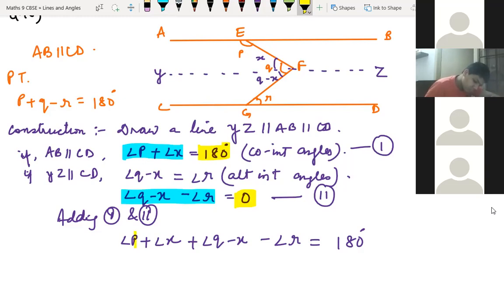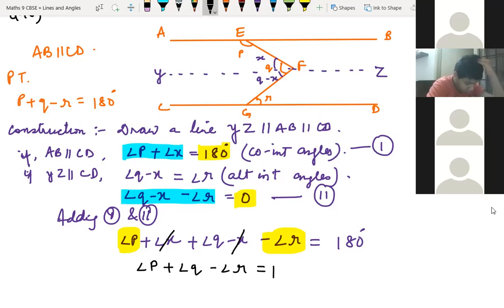So angle P plus angle Q minus angle R. See, angle P is matching over here, as given in the question. So this whole thing, minus angle X and plus X will get cancelled, right? So we can write here angle P plus angle Q minus angle R is equal to 180 degrees. Nihar, is it clear? Yes, sir.